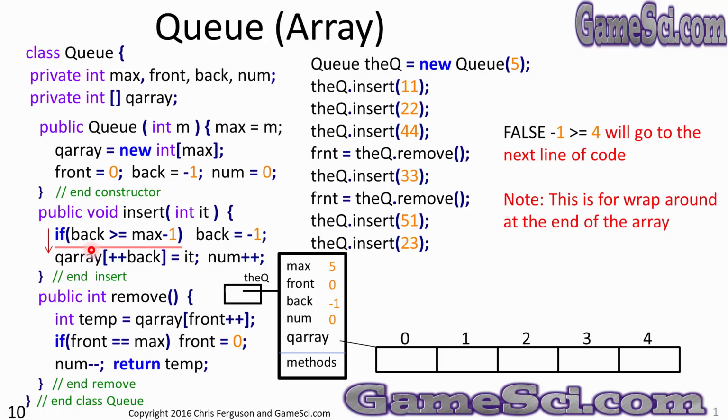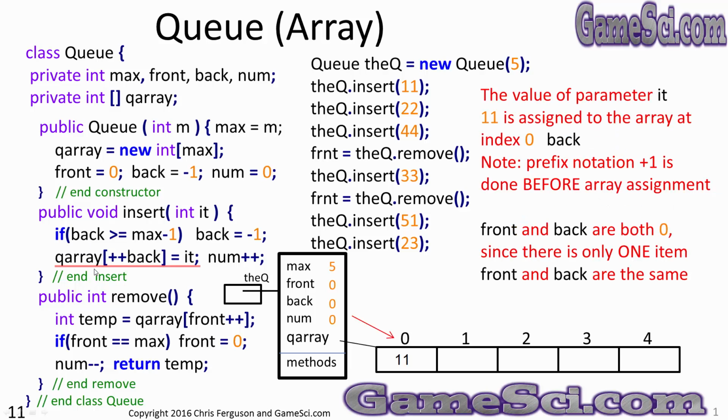This first if statement is completely false. Back of -1 greater than or equal to 4 is absolutely a false statement, so all we're going to do is skip this entire if statement. Note, this is for the wraparound that we were talking about earlier. We will not be executing this until we reach the end of the array.